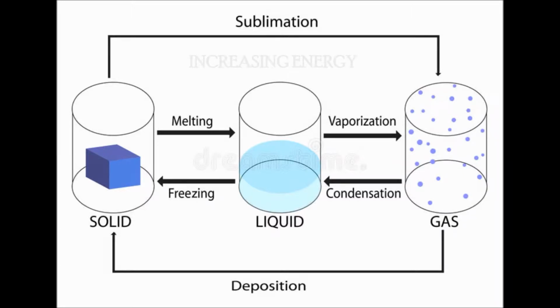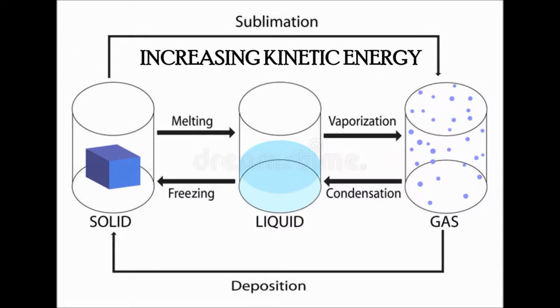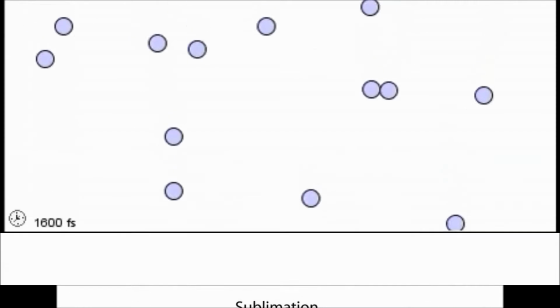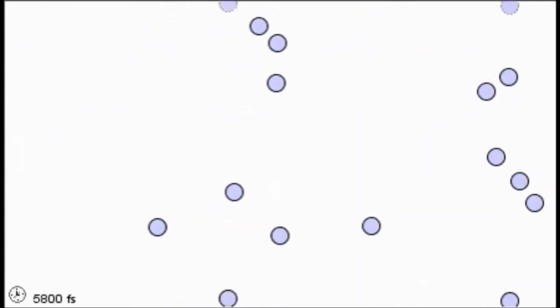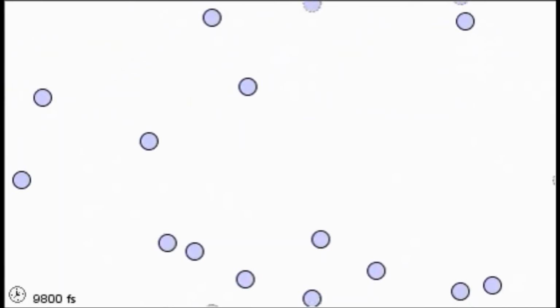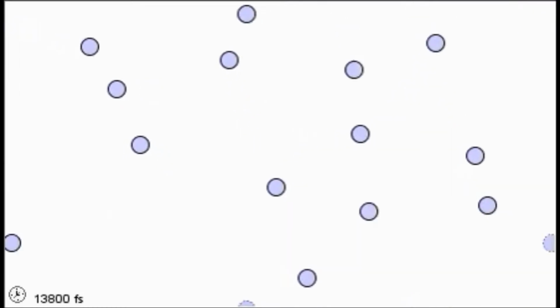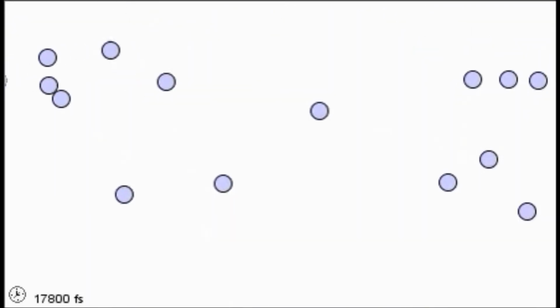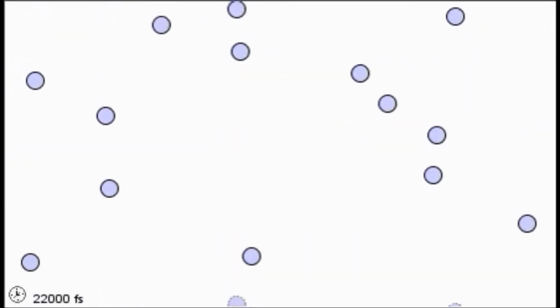Now I could also be more specific when I write increasing energy. I could say increasing kinetic energy. Kinetic energy is the energy of movement. Particles are always moving. Particles of a solid move less than particles of a liquid, and particles of a gas move the fastest. But not every particle is moving at the same speed. Some are moving a little slower, and some a little faster.